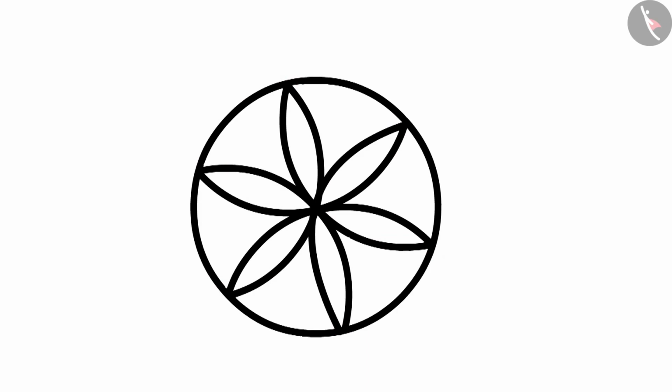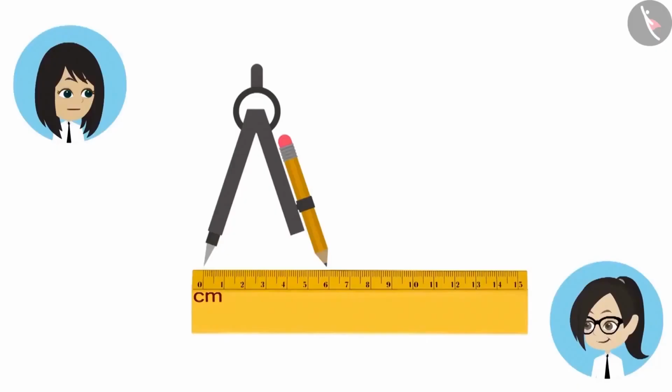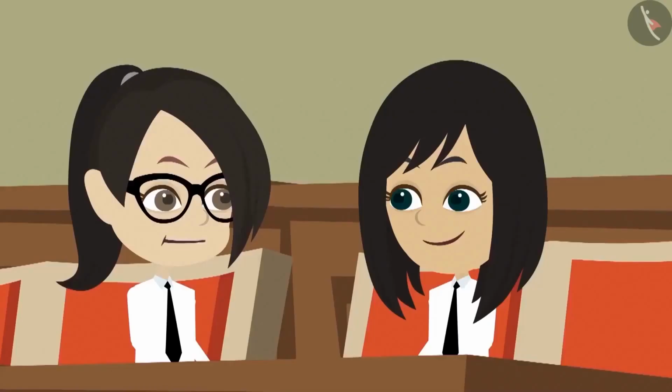Seeing this design of yours, I too have got an idea for a design. Then why think? Make and show it. See, let's make a circle of 6 cm radius. What is the need to measure? Draw a circle like this only. No, this design can only be made with measurements. Okay, keep drawing, then we will know if it needs to be measured or not.